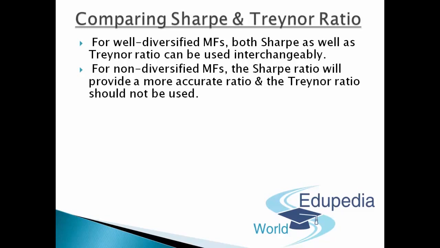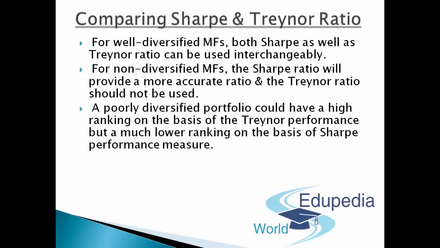So it's always better to go for the Sharpe ratio because the portfolios are not very much diversified, and definitely they have both kinds of risk, systematic and unsystematic. So one has to look out for these kinds of issues as well. However, a poorly diversified portfolio could actually have a high ranking on the basis of Treynor performance, but a much lower ranking on the basis of the Sharpe performance measure.